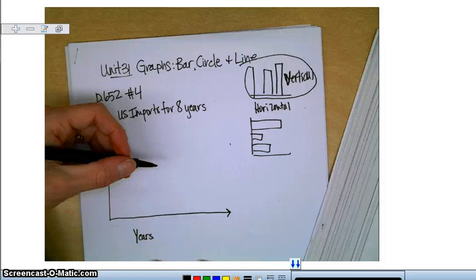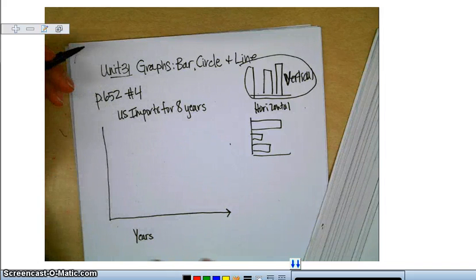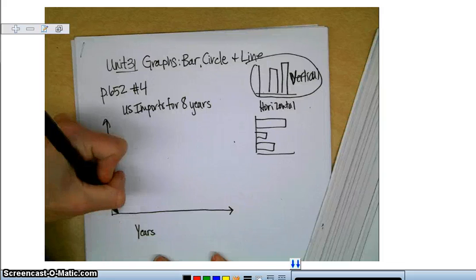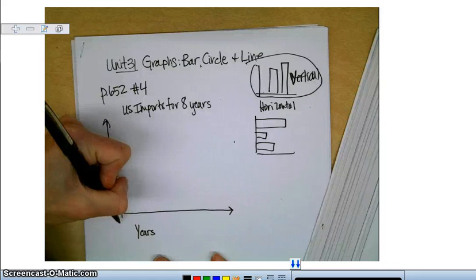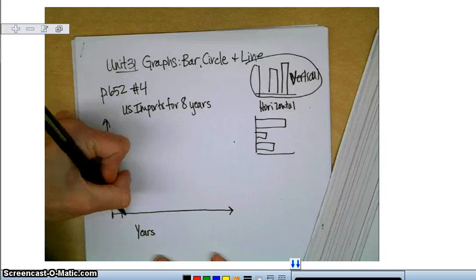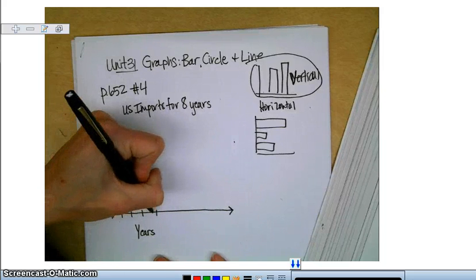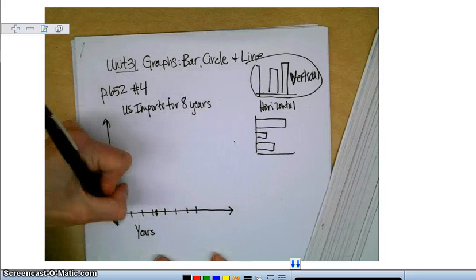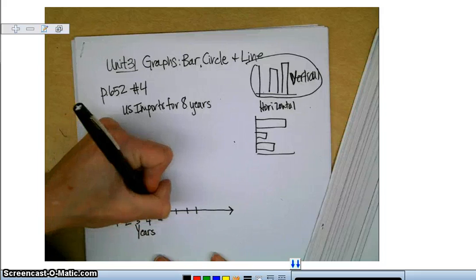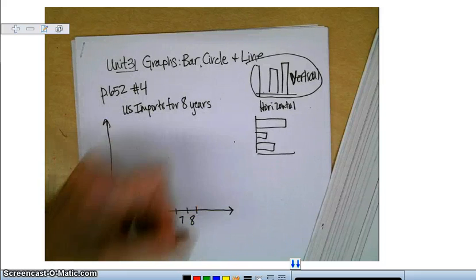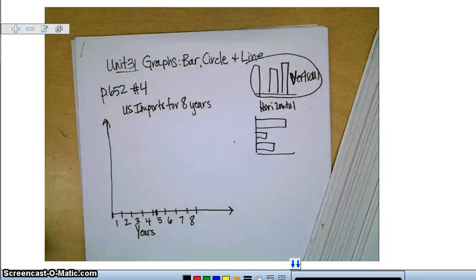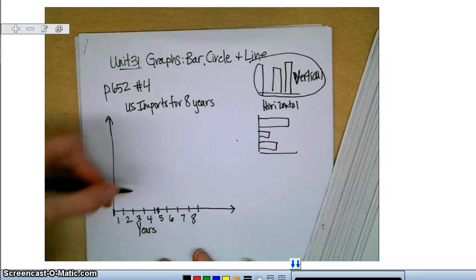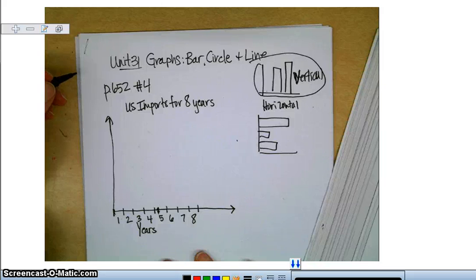And so basically they don't even have actual years, they just have first year. So let's see, this will be year number 1, 2, 3, 4, 5, 6, 7, 8. The key is I want them all to be the same size. So this is year 1, year 2, year 3, year 4, year 5, year 6, year 7, and year 8. Okay. So that's how wide I'm going to make each of the bars. And the bars, technically I probably shouldn't make them touching, so I'm going to make them kind of in the middle of each of these, I guess.